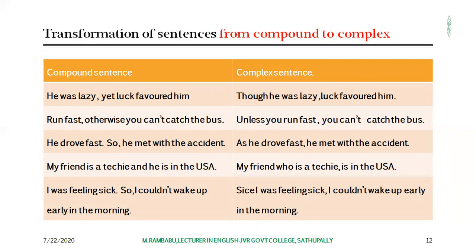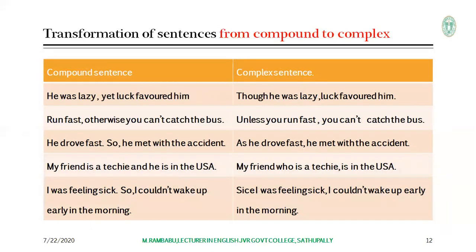These two are joined with the coordinating conjunction yet. But the same sentence can be expressed in complex sentence form. How can we express it? Though he was lazy, luck favored him. "Luck favored him" is a main clause, and the other one is a dependent clause. Though is the subordinating conjunction.